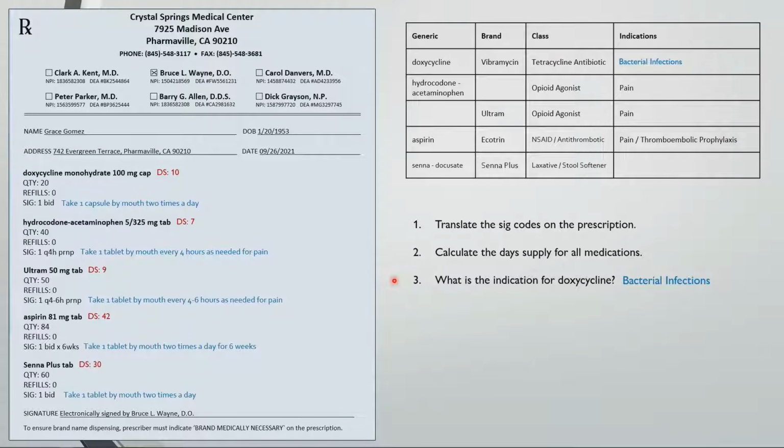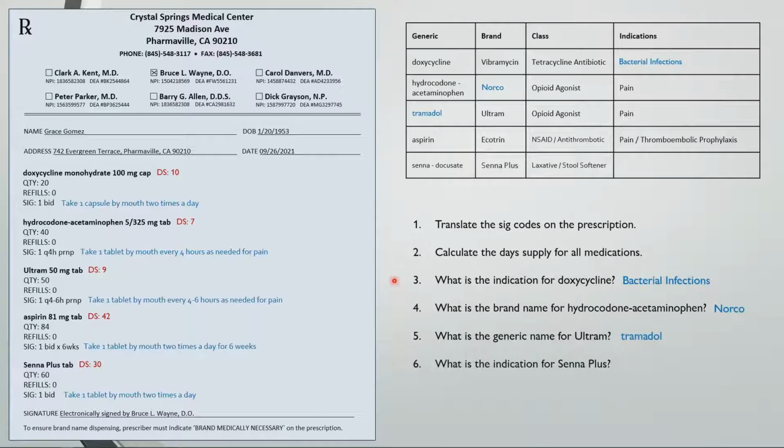Doxycycline is used for bacterial infections. What is the brand name for hydrocodone with acetaminophen? Norco. What is the generic name for Ultram? Tramadol. What is the indication for Senna Plus? Constipation. And which of these medications are controlled substances? Tramadol and Norco are controlled substances.